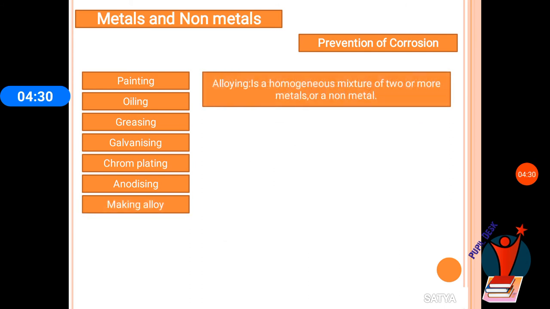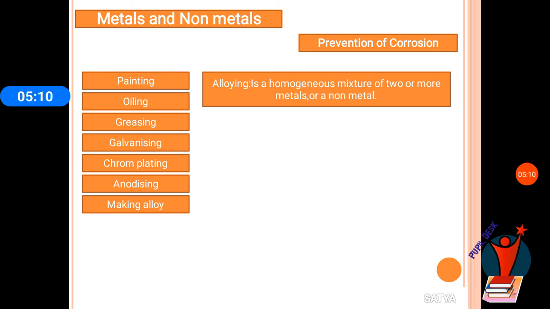Another thing is making alloys. An alloy is a homogeneous mixture of two or more metals, or metals and non-metals. We know that iron gets corroded very easily. If this iron is mixed with any other metals or non-metals, that prevents corrosion of this iron. Iron is very soft. When it is heated, it easily expands. For that reason, we mix the iron with carbon. A small amount of carbon is added to the iron. Then it will become very strong.